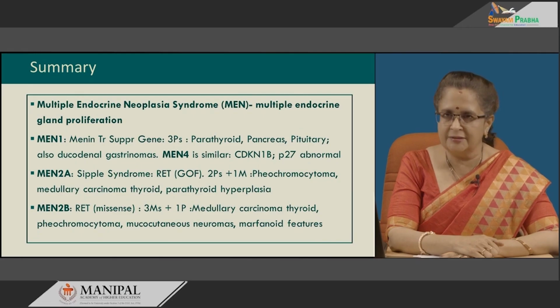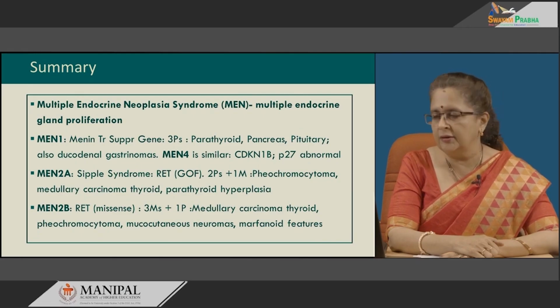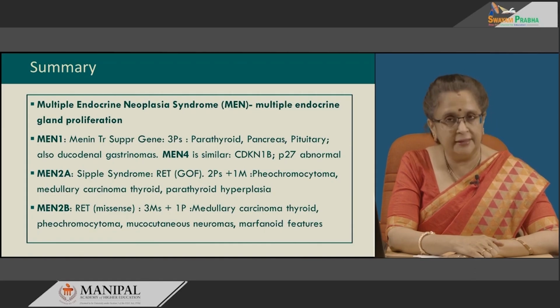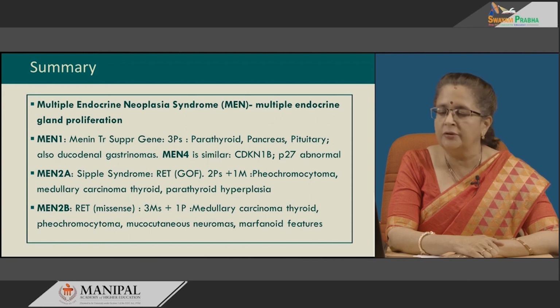MEN2A, also known as Sipple syndrome, has a RET gain of function mutation. There are 2 Ps and 1 M in this, that is pheochromocytoma, medullary carcinoma thyroid and parathyroid hyperplasia. Lastly, MEN2B is associated with missense mutation in the RET proto-oncogene. There are 3 Ms and 1 P. The 3 Ms include medullary carcinoma thyroid, mucocutaneous neuroma, marfanoid features, and the single P is pheochromocytoma. So, with that we come to the end of this session.